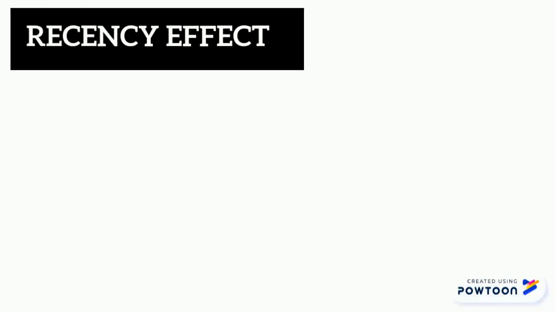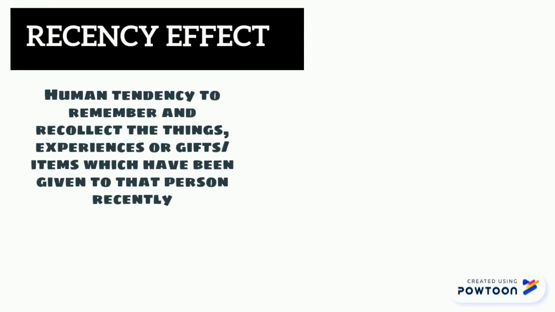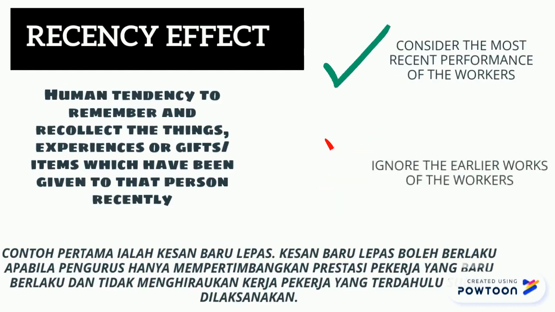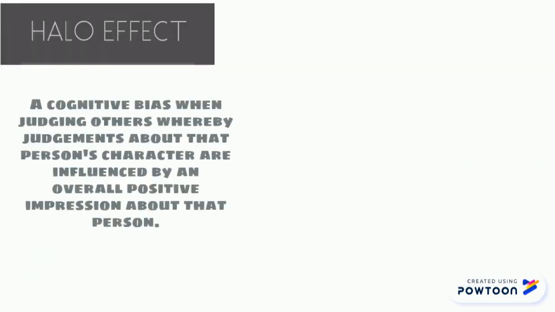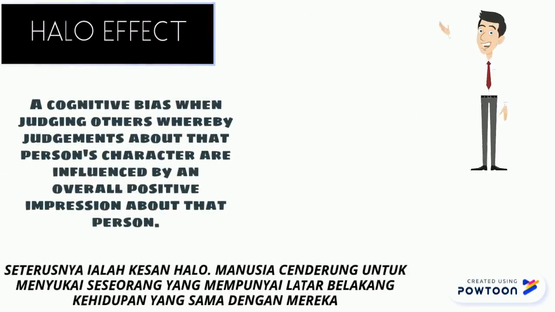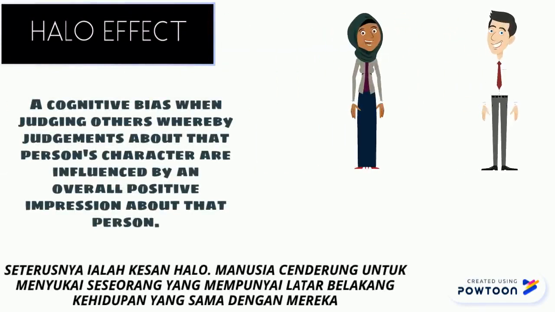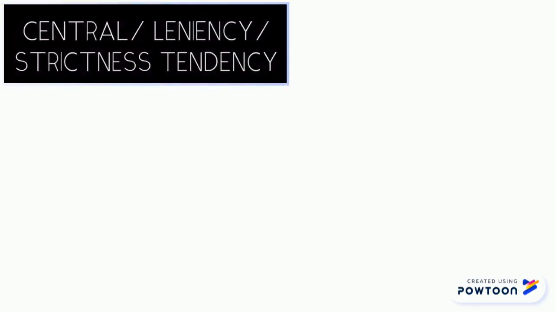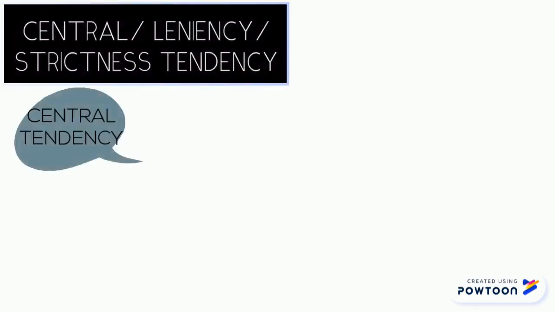First example of bias in performance appraisal is recency effect. Recency effect can happen when a manager only considers the most recent performance of the workers and ignores the earlier works of the workers. Next is halo effect. People tend to like mostly those who are similar to themselves in background and lifestyle. The next example is central leniency and strictness tendency.